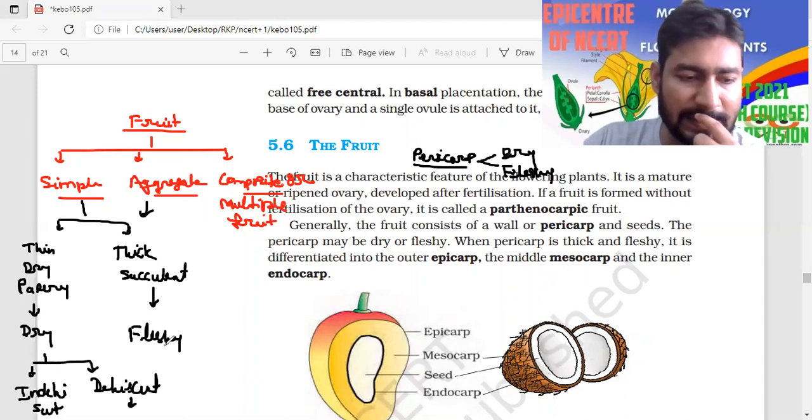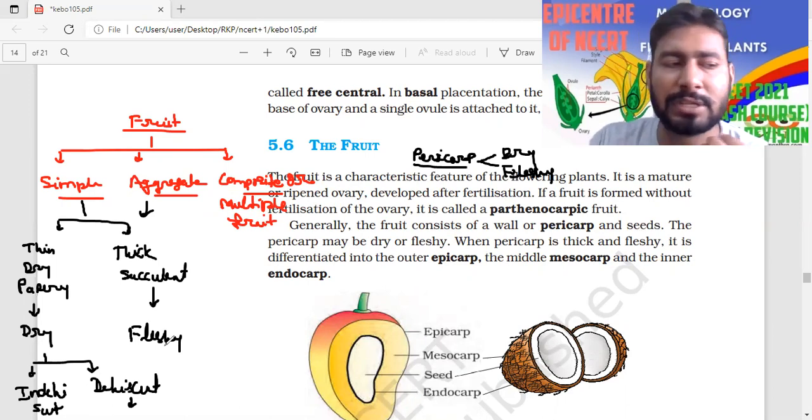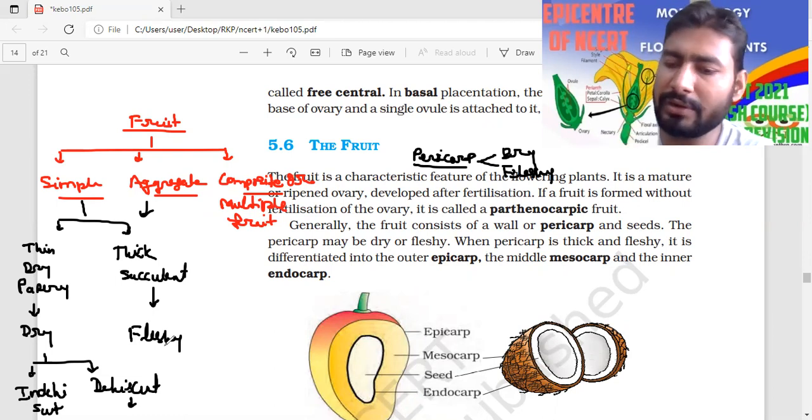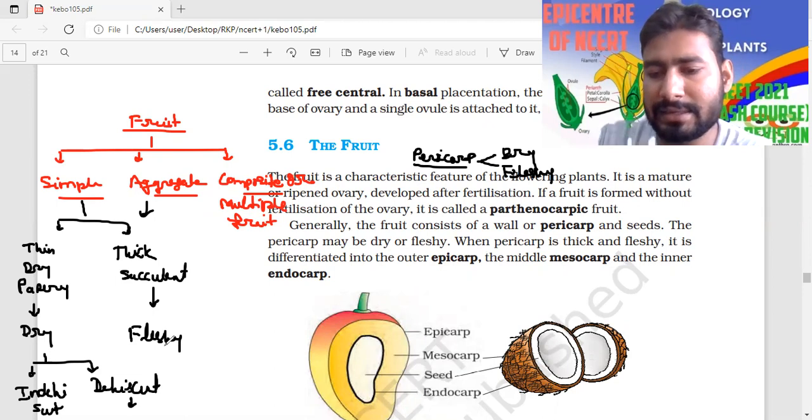They may be released by some bacterial activity or other means, or eaten by different animals, going inside the body and released after digestion. At that time they can release, or through different forces, but naturally they will not release. That is called the indehiscent type of fruit.